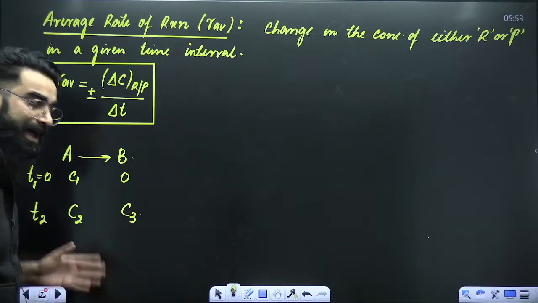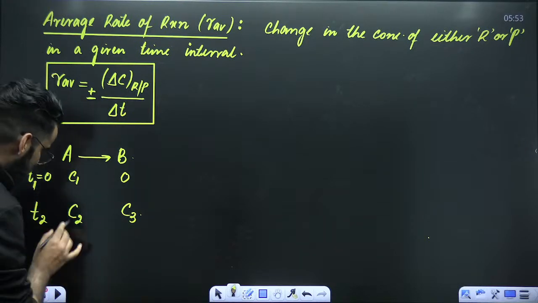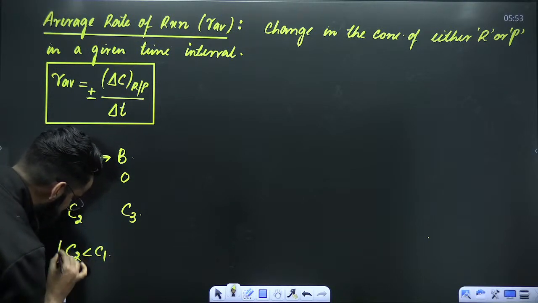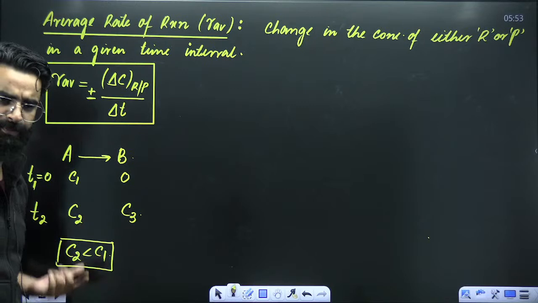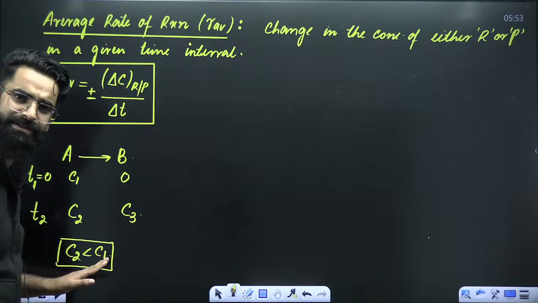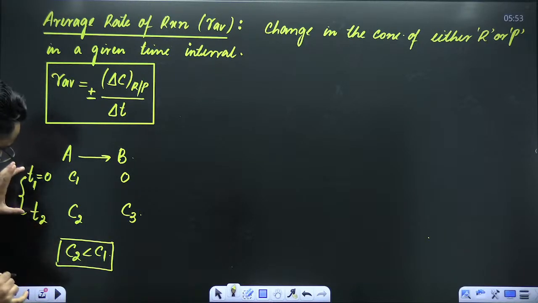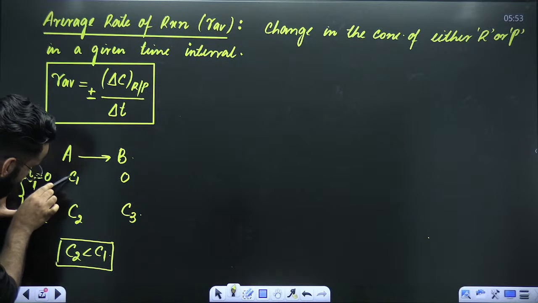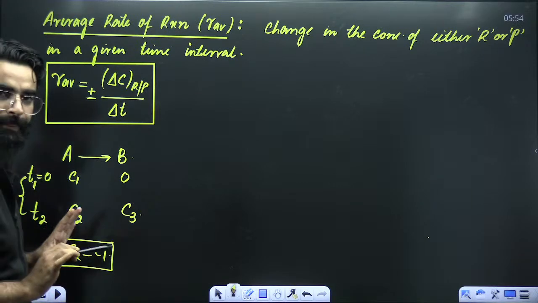Already we have discussed that as the reaction proceeds, the concentration of reactant decreases with time. So tell me whether C2 is greater than C1 or C2 is less than C1. I would say C2 will be less than C1, right? Absolutely, because the concentration of reactant decreases with time. If I choose this particular time interval, the concentration of reactant changes from C1 to C2 and the concentration of product changes from 0 to C3.